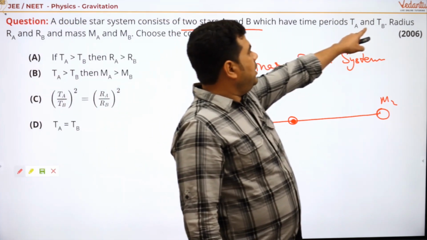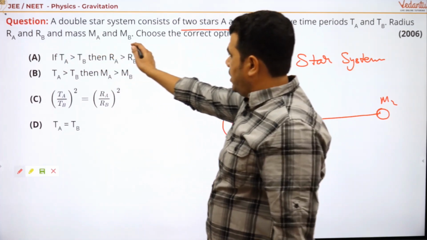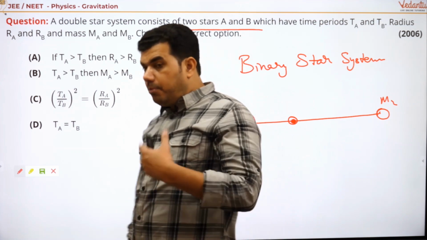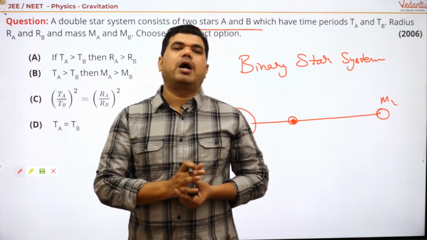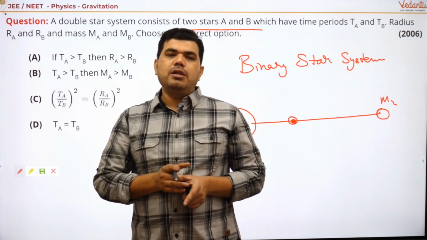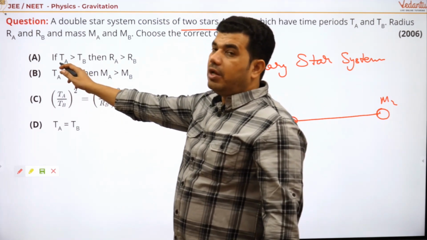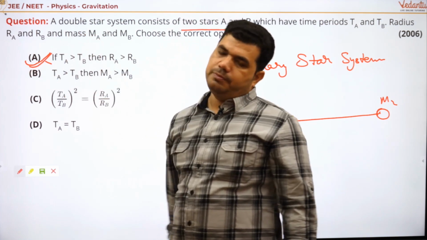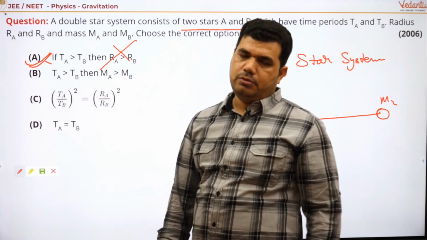A and B have time periods TA and TB and radii. So maybe you think that T square is proportional to R cubed. If R is greater, TA is greater; if R is less, TA is less. So maybe you will write this answer, but this is not correct, right?